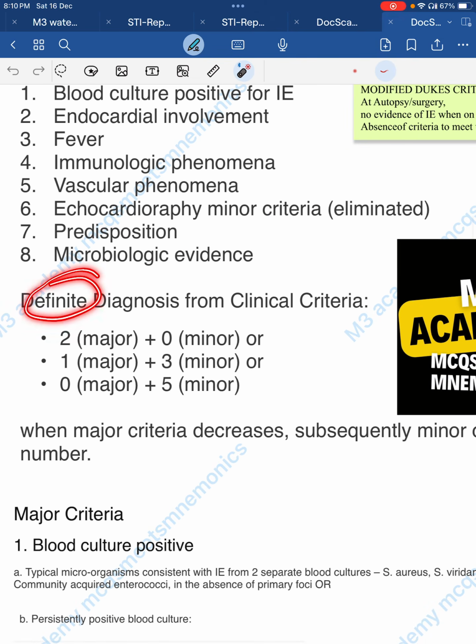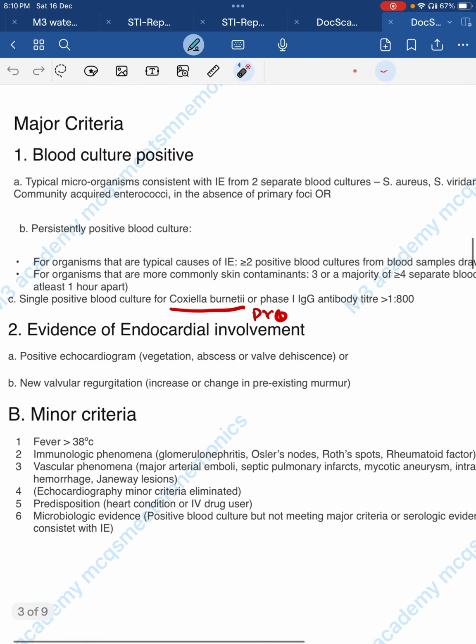How do we give a definitive diagnosis? Either two major criteria, or just reduce the major by one and increase the minor in odd numbers. So two major and zero minor. One major means three minor. Zero major means five minor. So 3 and 5 are the minor criteria and they are odd numbers.